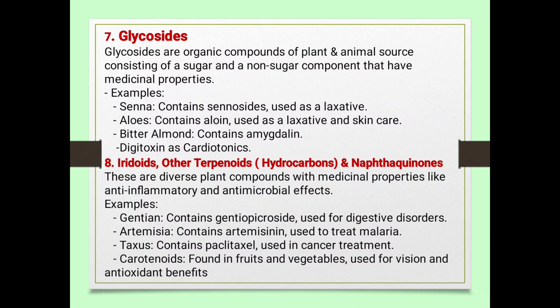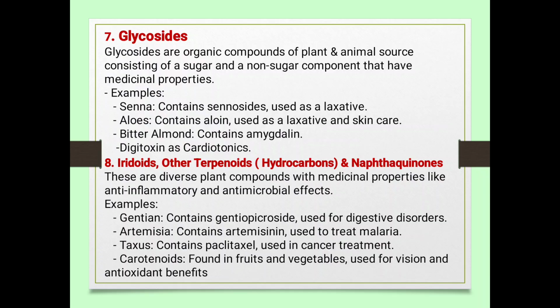Glycosides. Glycosides are organic compounds of plant and animal sources consisting of sugar and non-sugar parts, glycone and aglycone parts, components that have medicinal properties. Senna contains sennoside, used as a laxative. Aloes contain aloin, used as a laxative and for skin care. Bitter almond contains amygdalin. Digitoxin as a cardiotonic.